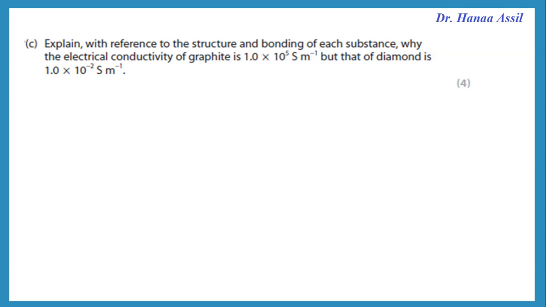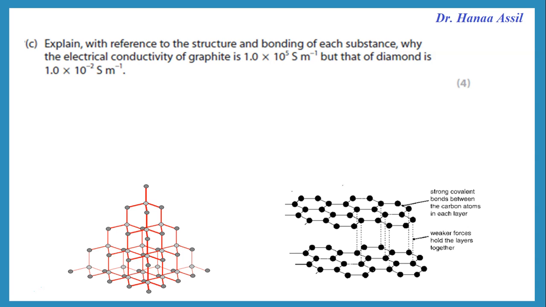Explain with reference to structure and bonding why electrical conductivity of graphite is 1 × 10⁵, while diamond is very, very small. Remember, what is the difference between diamond and graphite? We said in diamond, each carbon is covalently bonded to 4 other carbons, and that means there is no free moving electrons.